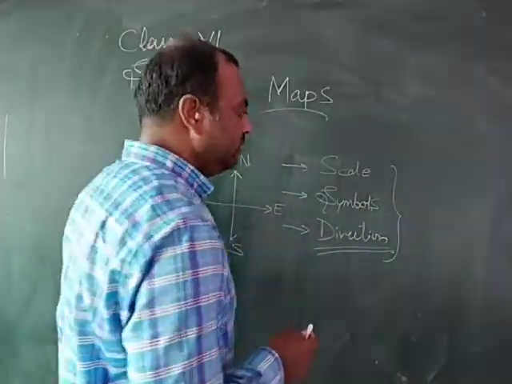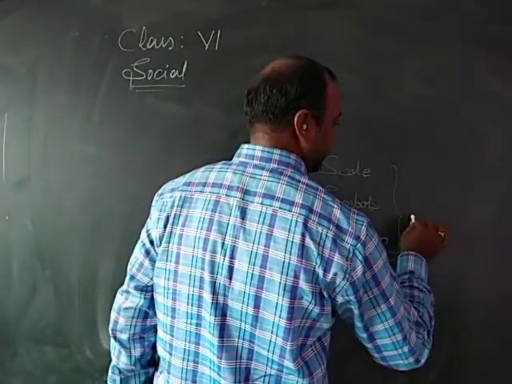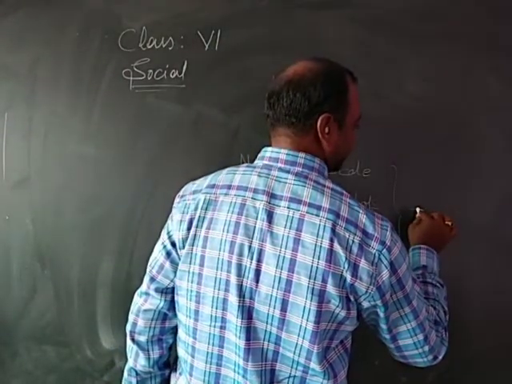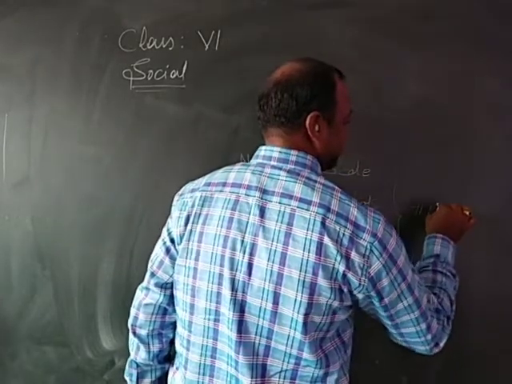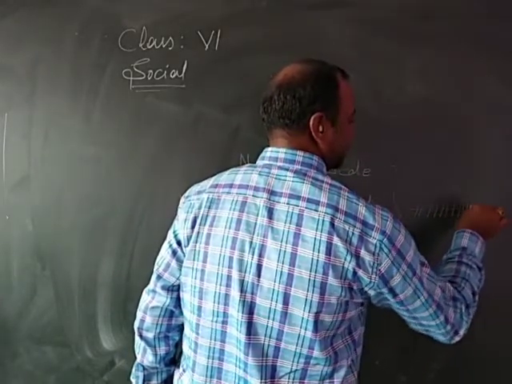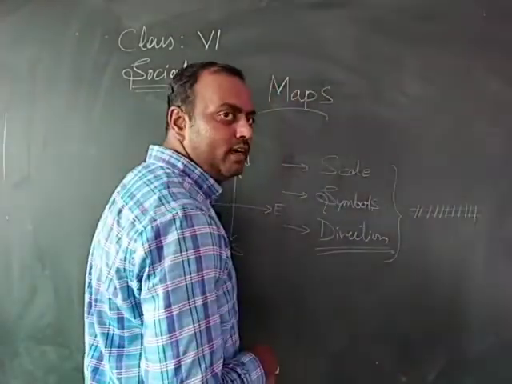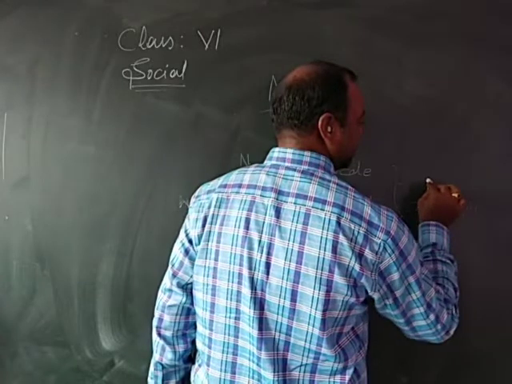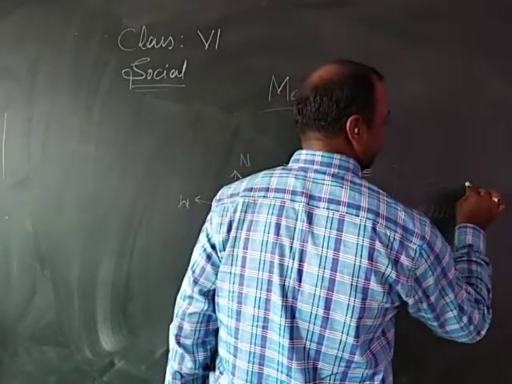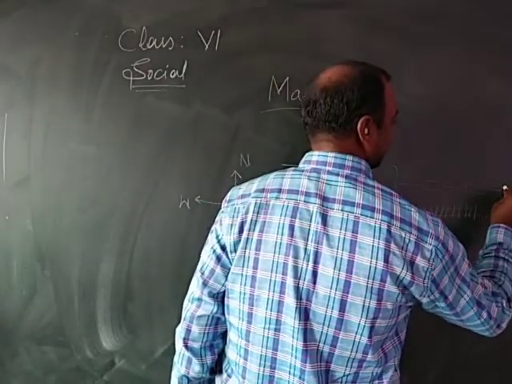For example, in order to show the railway track, we use this one. This is a symbol used for the railway track. In order to point out the national highways, we use this kind of symbol.